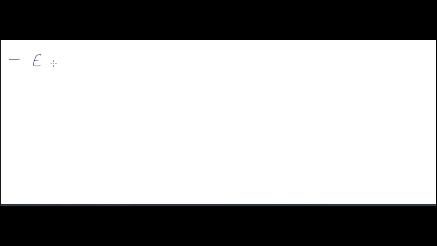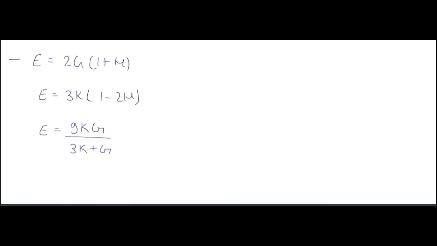Now modulus of elasticity in terms of modulus of rigidity and bulk modulus. So modulus of elasticity is equal to 2G into 1 plus mu. Mu is the Poisson ratio. In terms of bulk modulus, E is equal to 3K into 1 minus 2 mu. So K is the bulk modulus and mu is the Poisson's ratio. Here G is the modulus of rigidity, E is the modulus of elasticity.